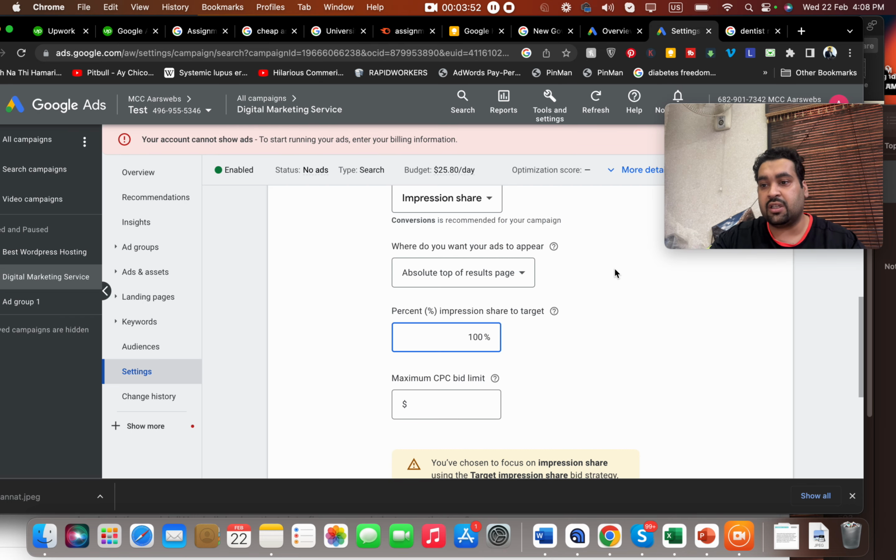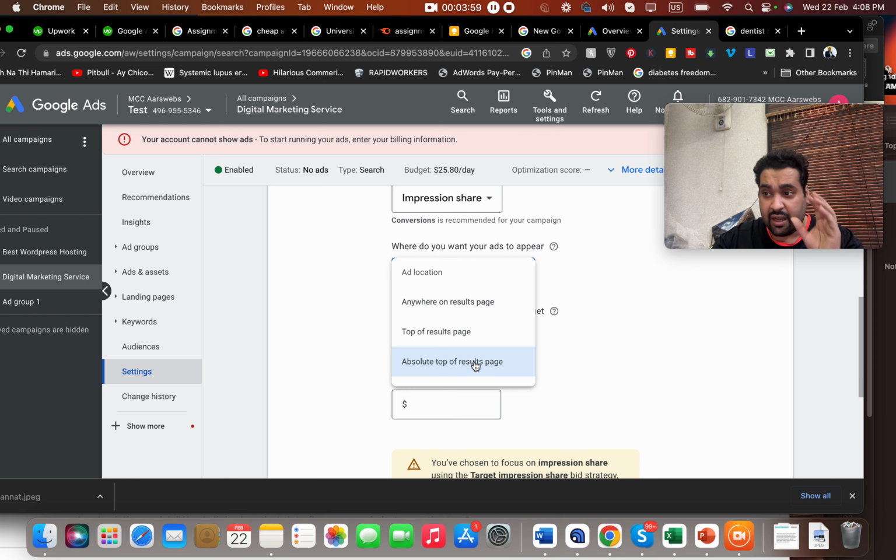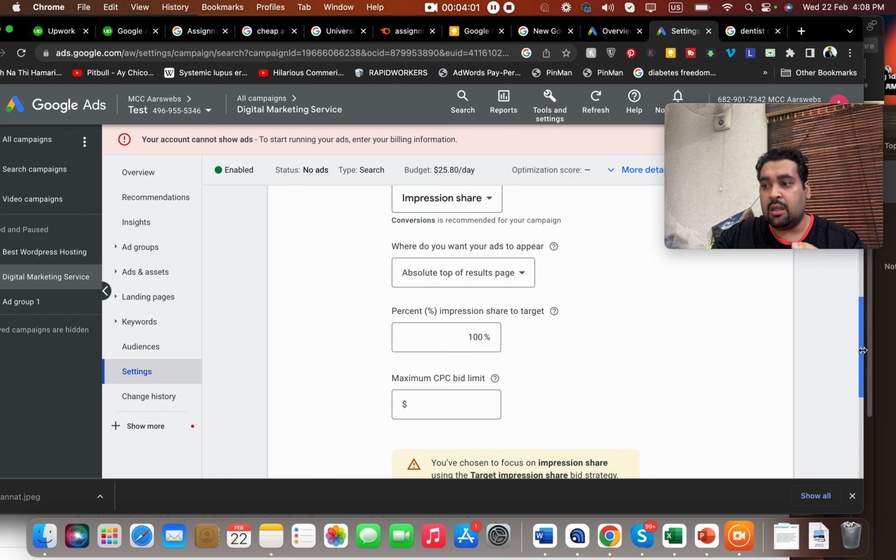So the first is, as I told you, impression share, and get your ads shown only on the top of the result page or absolute top. Yes, it can cost you slightly more, but this shows that you are getting the top ad spot on Google Ads. Another thing you also